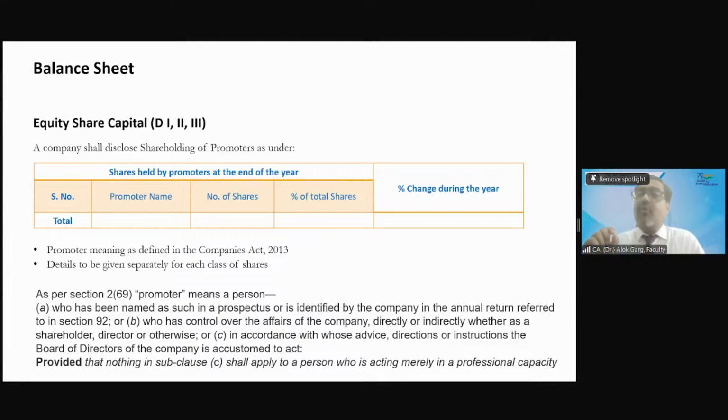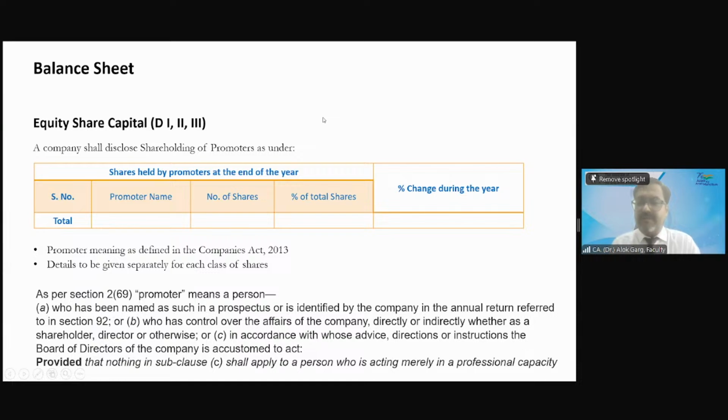So the promoter holding has to be disclosed separately, and whether the promoter shareholding is reducing or increasing, the movement in the promoter shareholding is also required to be given. And it is not only beyond 5%, even if it is 0.05% or 0.01%, it is also required to be disclosed. Number one, irrespective of the percentage of holding, irrespective of the movement in the holding, you have to give the complete disclosure of promoter shareholding.